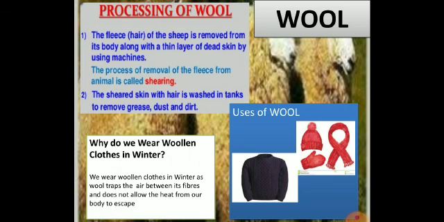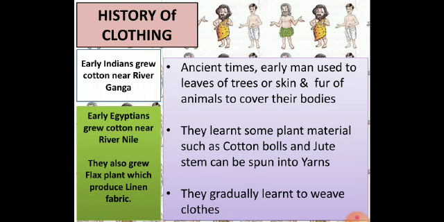Our last but not the least topic is history of clothing. In ancient times, early men used leaves of the trees or skin and fur of animals to cover their bodies. Slowly, they learned that some plants such as cotton balls and stem of jute fiber can be spun into yarns, and they also learned how to make fabric. After that, they did not know how to stitch them, so they simply used to drape the cloth. Later on, slowly, when they developed tools, they learned to develop needles and they tried to make clothes from that.